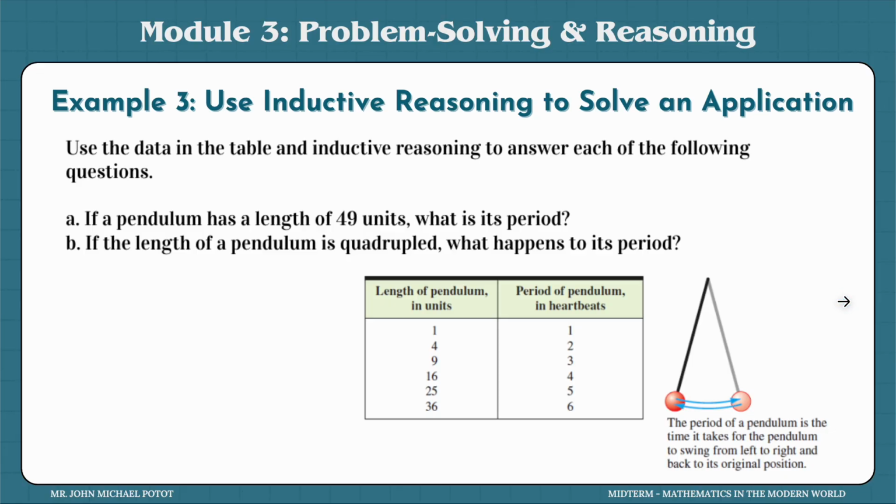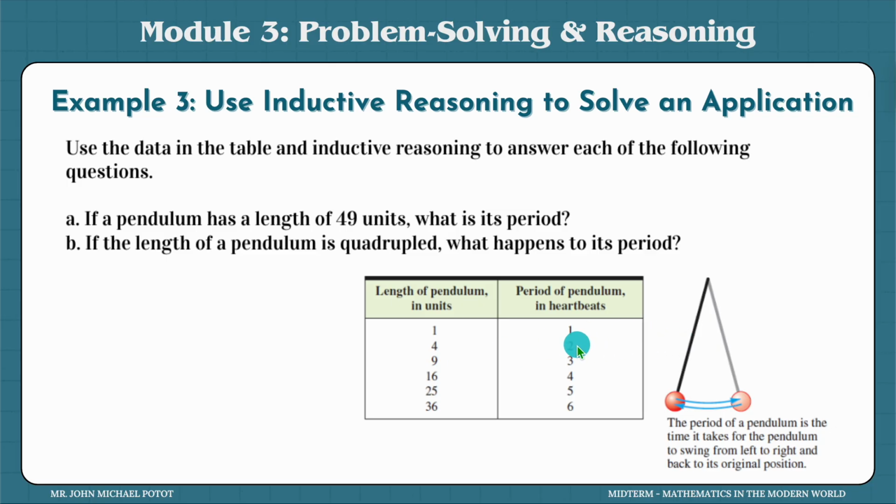Now, if a pendulum has a length of 49 units, what is its period? Okay, so obviously, we will just square root 49. So square root of 49 is 7. So the final answer for the period of the pendulum is 7. Now, if the length of the pendulum is quadrupled, what happens to its period? Obviously, take a look at the numbers here, 1 and 4. The answer is 1 becomes 2. Another quadruple here: from 4, we quadruple that, it becomes 16.